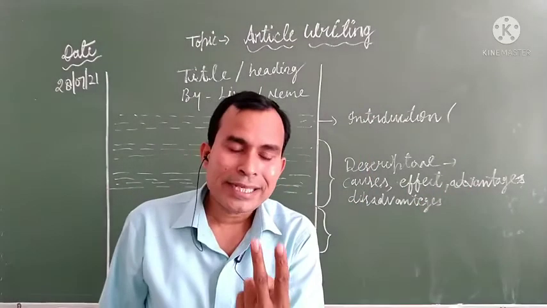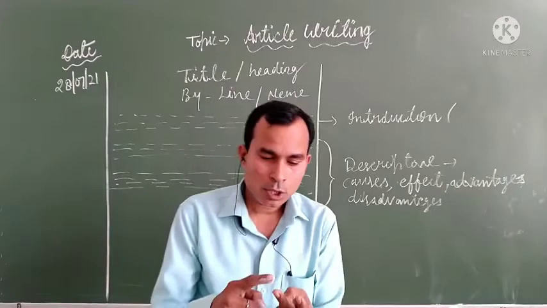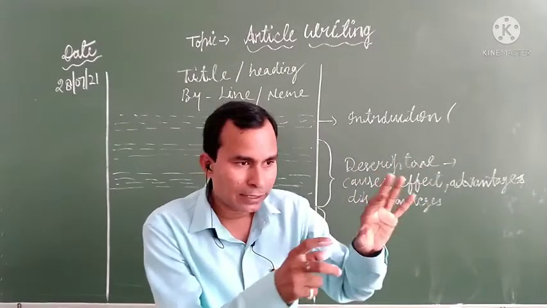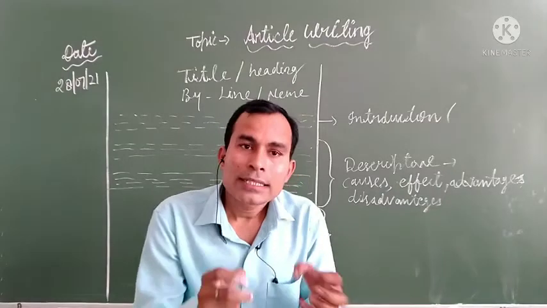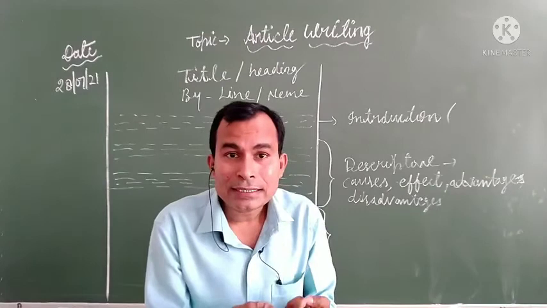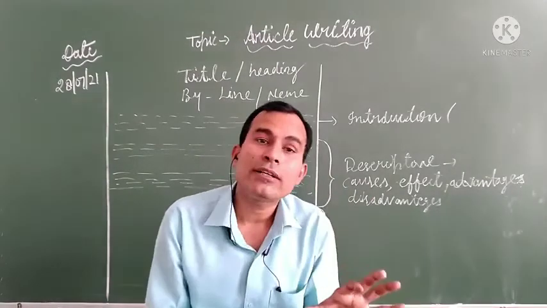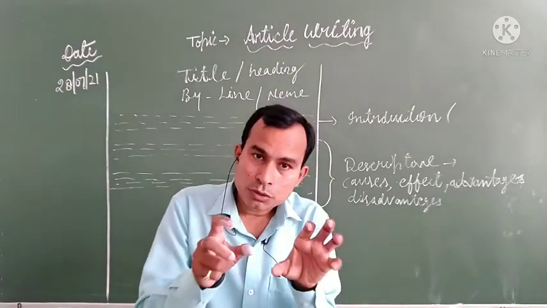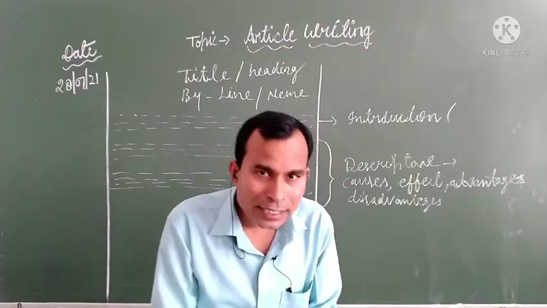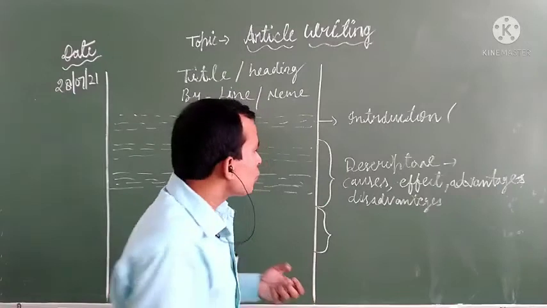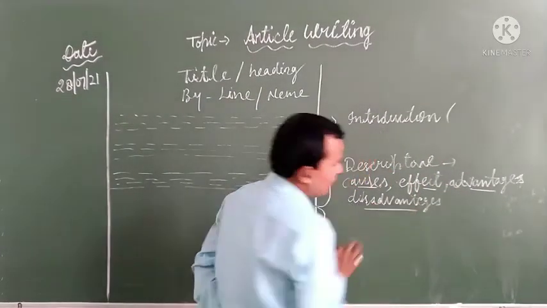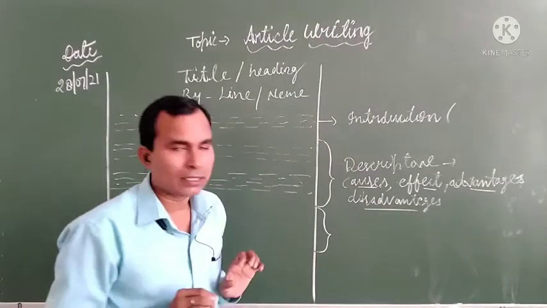Actually, you will get two types of article in the examination. One type you will get directly: the topic, the name and a few other details. In the second type you may get some clues, some points, in the examination; just focus on these points related to the article. But if no points are given, then you will look at causes, effects, advantages and disadvantages in the descriptive body.